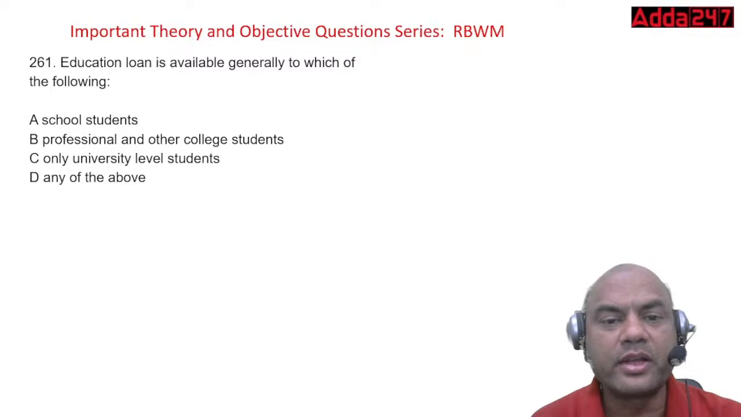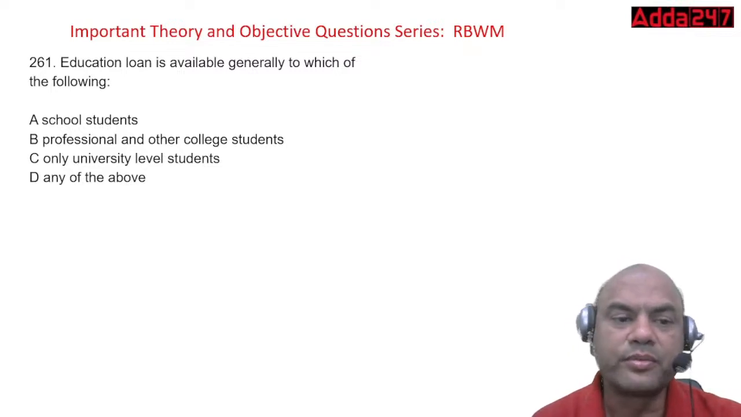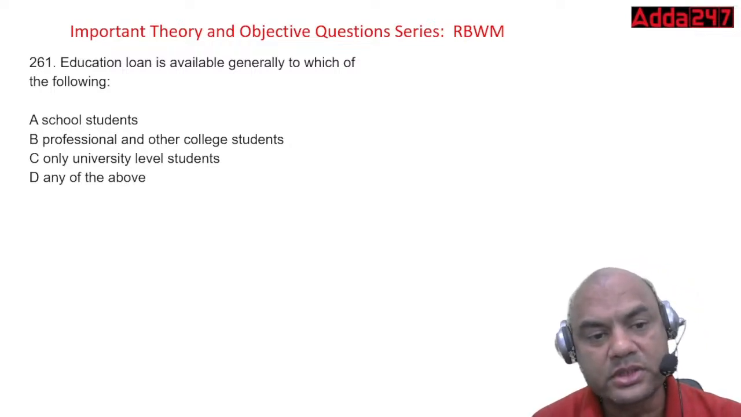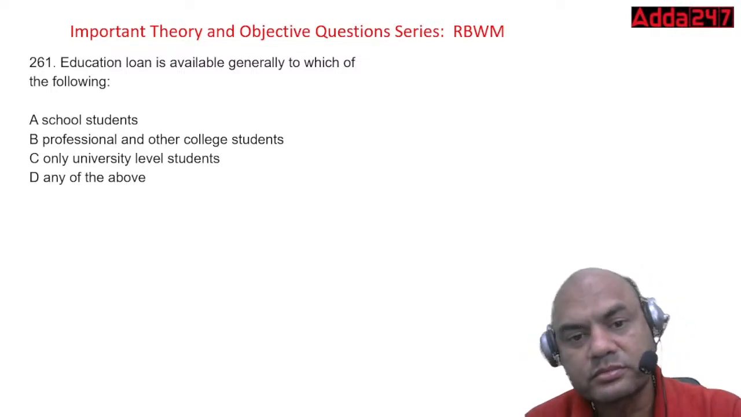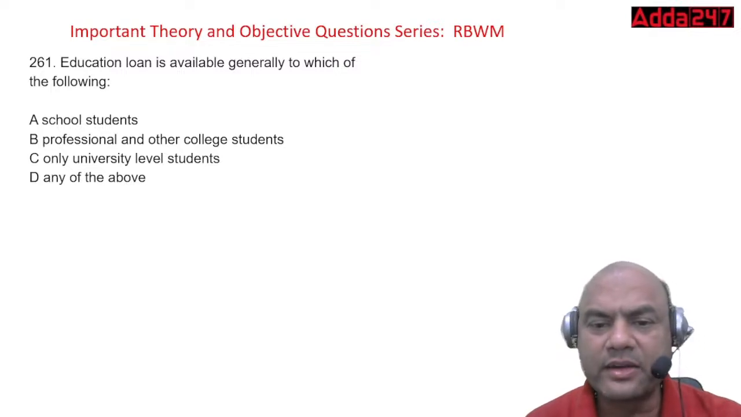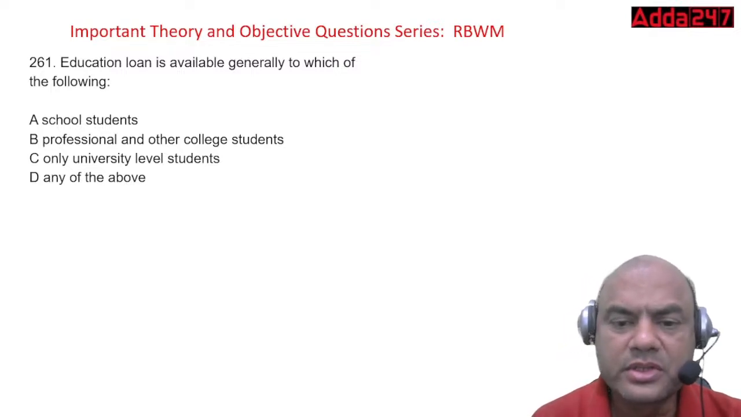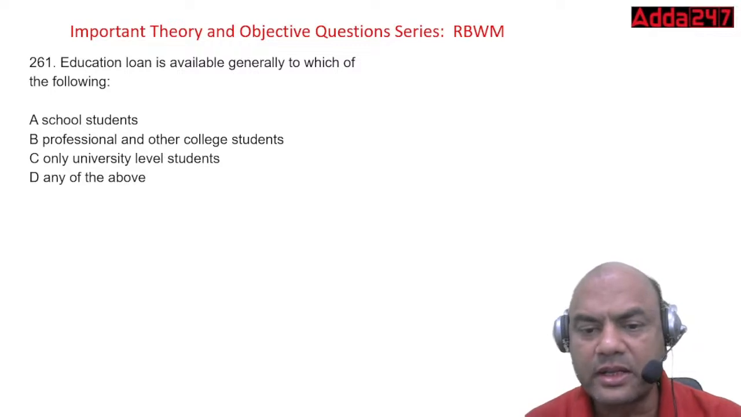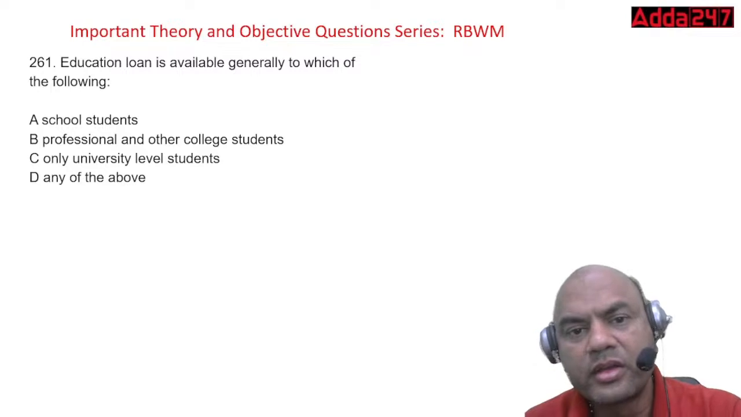Education loan is available generally to which of the following? So whom do I give this education loan? School students, professional and other college students, only university level students, and any of the above. This is not a tricky one, a simple one. It is generally available to whom?